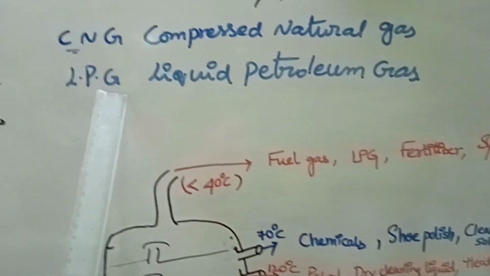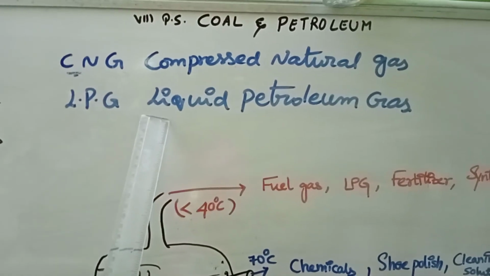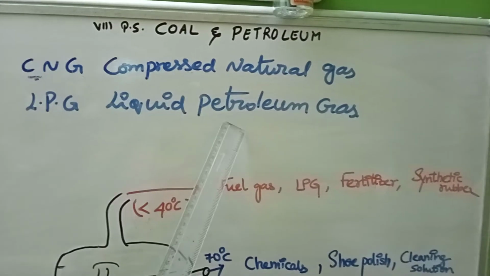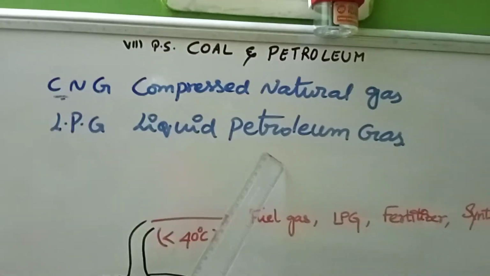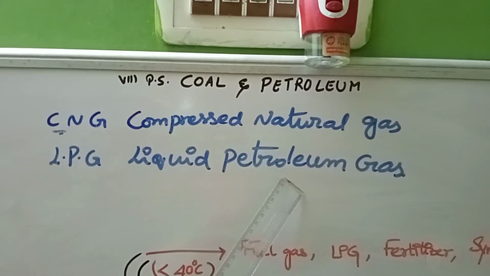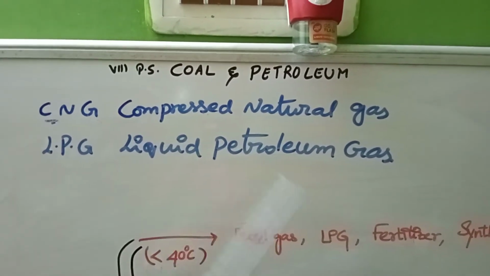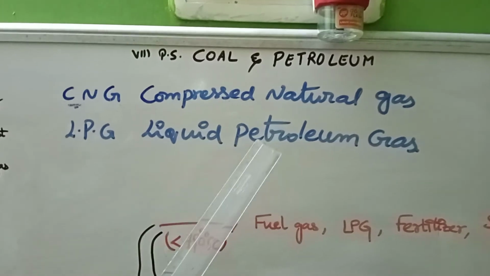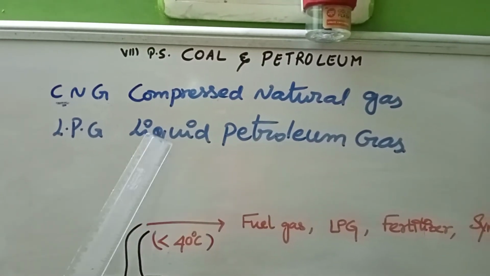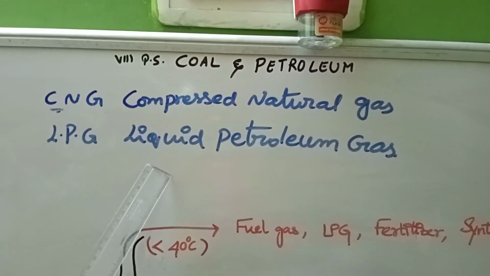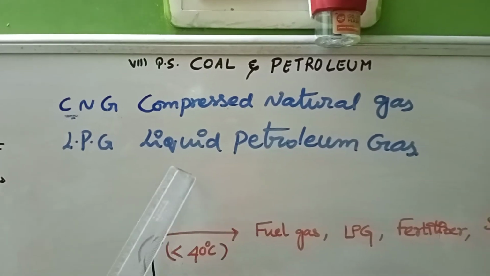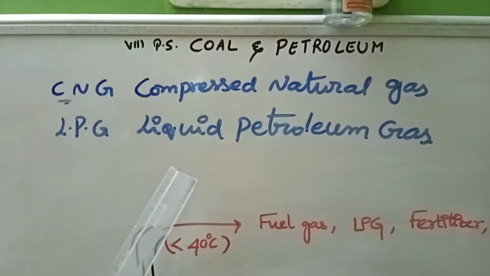We know that it is familiar and we are using it in our day-to-day life in the kitchen: liquid petroleum gas. The same crude oil is first of all in the liquid state only, and it will be changed into gaseous state, and those gaseous molecules, after purification of this petroleum, will be liquefied and then filled in the cylinders. The moment you operate the regulator, the liquid changes again into gaseous state.